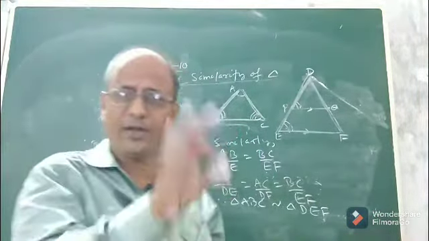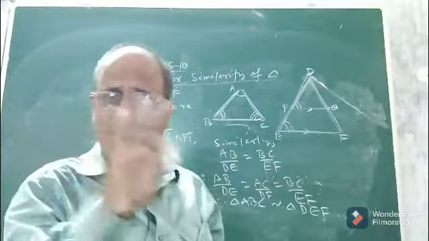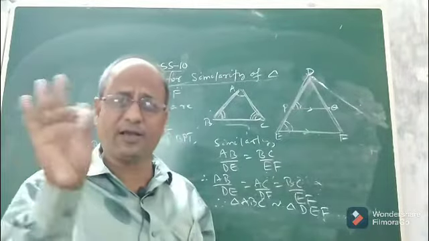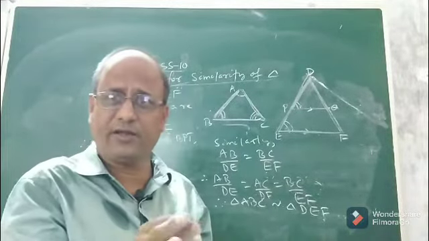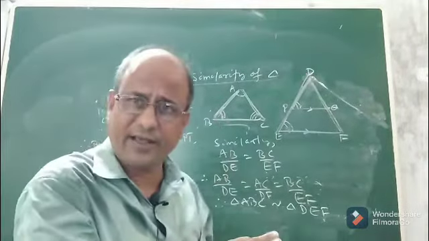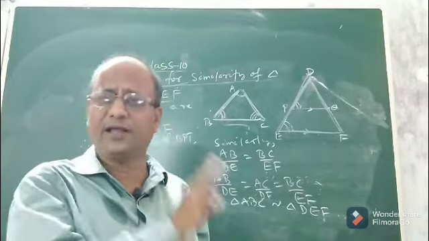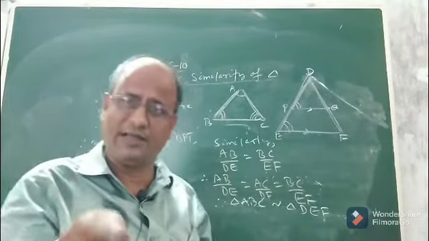In the first case we took AB equal to DE, and we saw that if the three pairs of corresponding angles are equal, triangle ABC is similar to triangle DEF. In the second case, by taking AB less than DE also, we proved that triangle ABC is similar to triangle DEF.